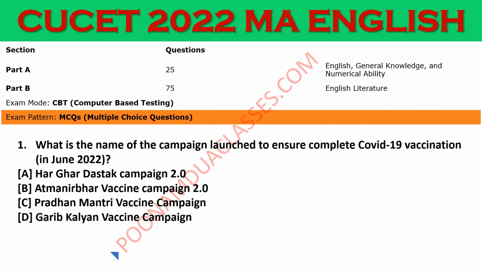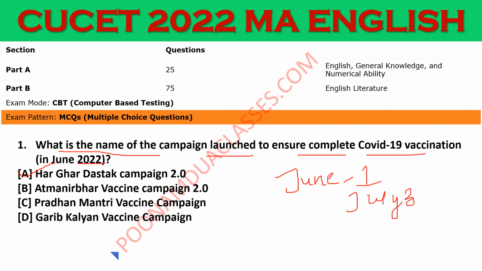This is also quite recent. What is the name of the campaign launched to ensure complete COVID-19 vaccination in June 2022? The correct answer is option A, Har Ghar Dastak campaign 2.0 to propel COVID-19 complete vaccination. The 2-month-long door-to-door campaign will run from June 1, which has already occurred, to July 31. This campaign will be there.